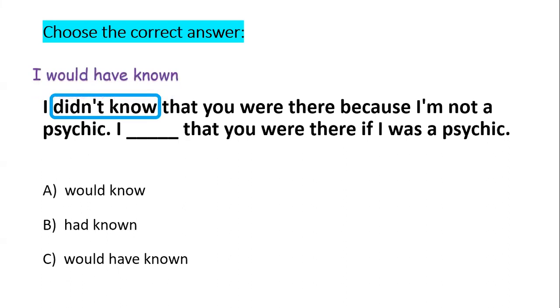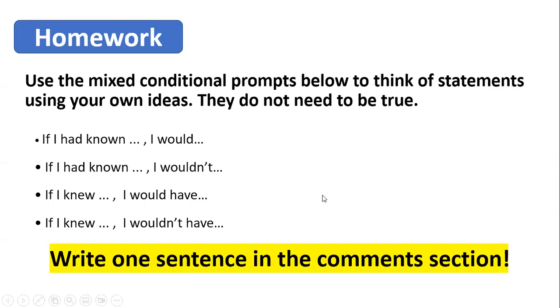Of course, I need the modal verb here: I would have known in the past. So I would have known you were there.